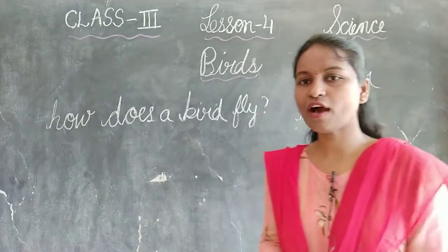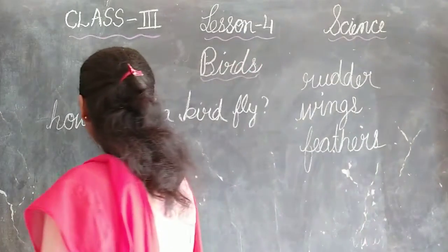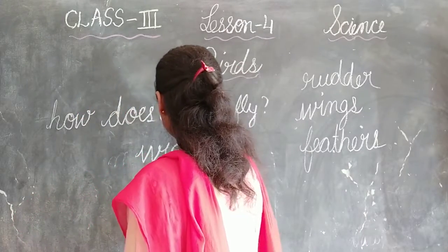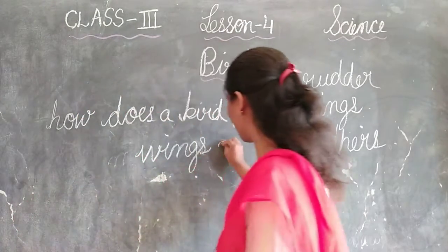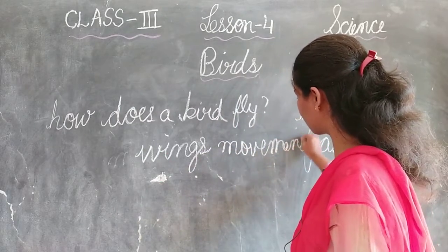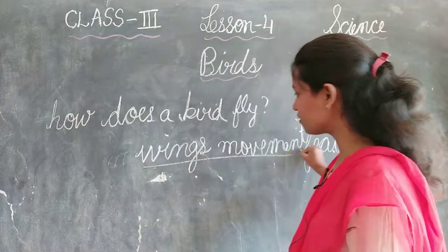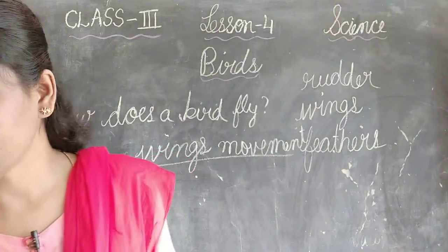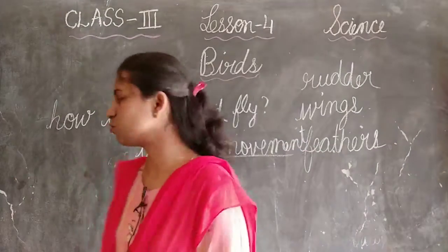Now we are going to see how the birds move their wings. The first one is upstroke and downstroke.